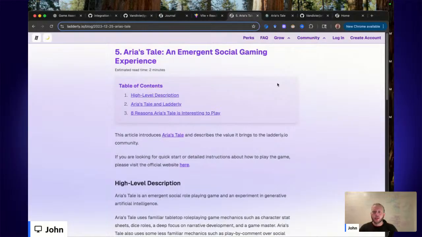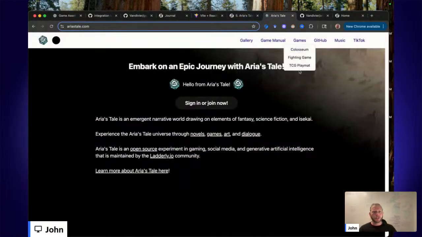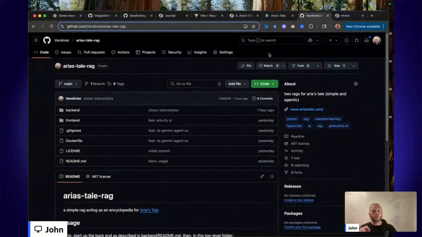But basically, when generative AI started to come on the scene, there were lots of generative AI tools for making images and videos and language like text. And I thought, hey, let's try to build some games and let's try to build a fictional narrative universe with elements of sci-fi where we can chat about this problem of dealing with AI. So that's what the Aria's Tale website is. It has a few games. And this is a RAG, which will function as a game encyclopedia.